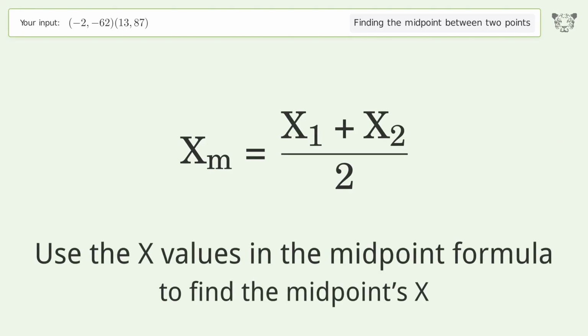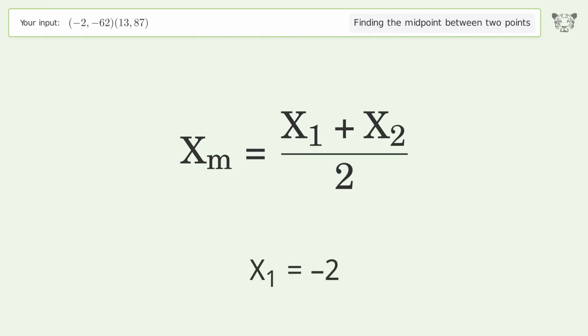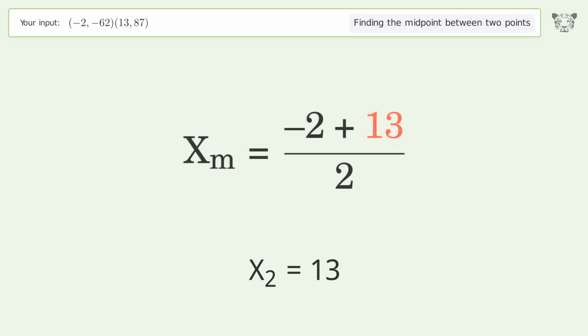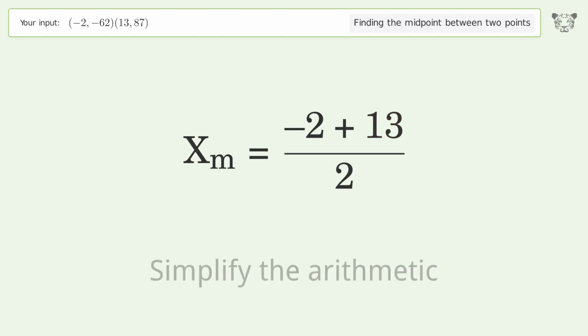Use the x values in the midpoint formula to find the midpoint's x. x1 equals -2. x2 equals 13. Simplify the arithmetic.